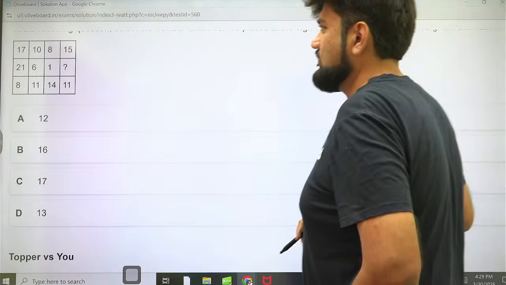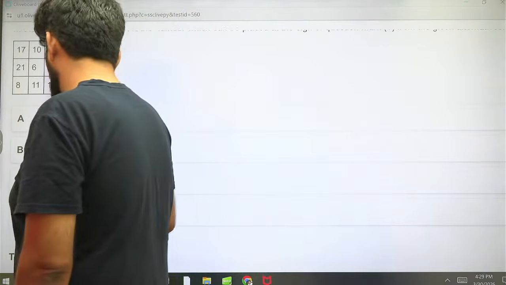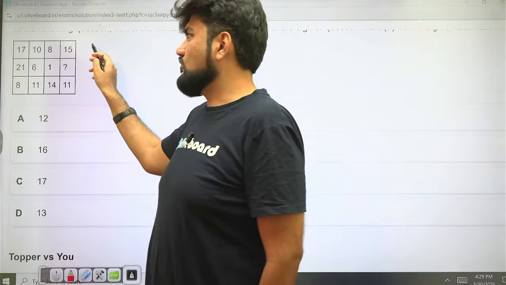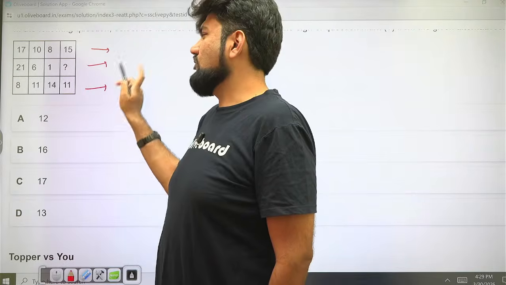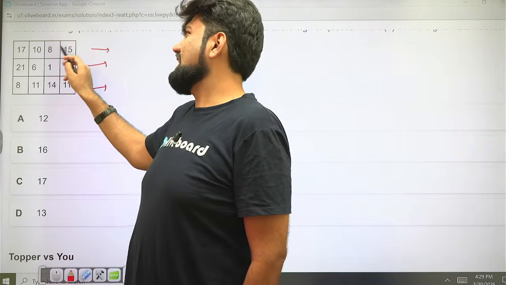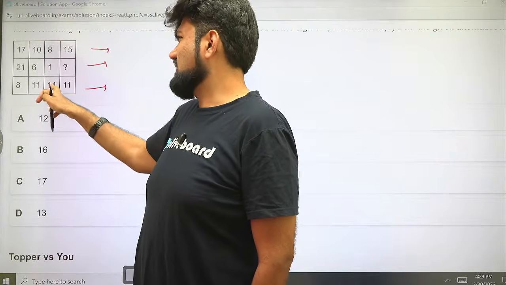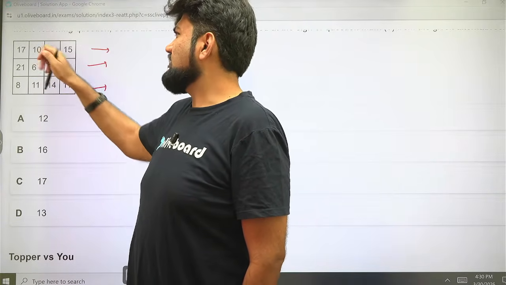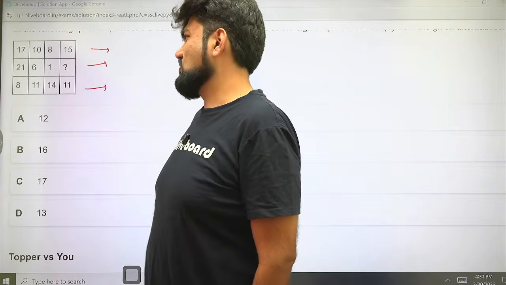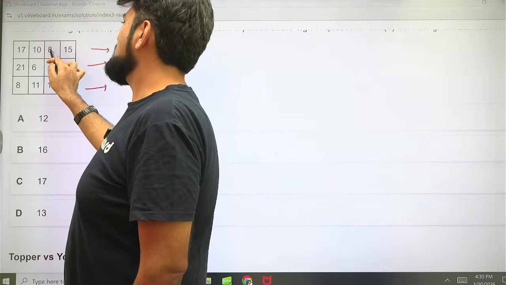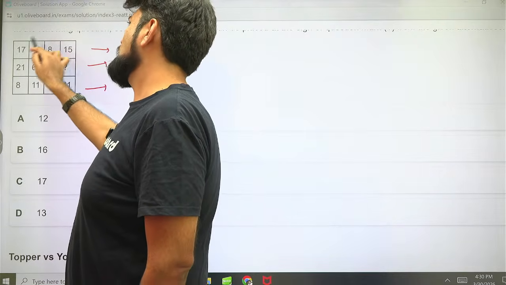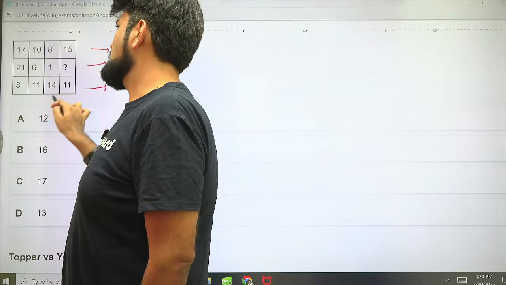Missing numbers. Okay. One thing for sure is that there are more number of elements here, so it's going to go row wise only. It's not going column wise. Now 17, 10 and 8, 15. 17 minus 2. 8 plus 3. Okay, 3 is their difference. 2 is their difference. But this is minus and this is plus, not making sense. Wait, 10 minus 8. 8 minus 10 is minus 2. Add it here. 14 minus 11 is plus 3. Yeah, we can do that.